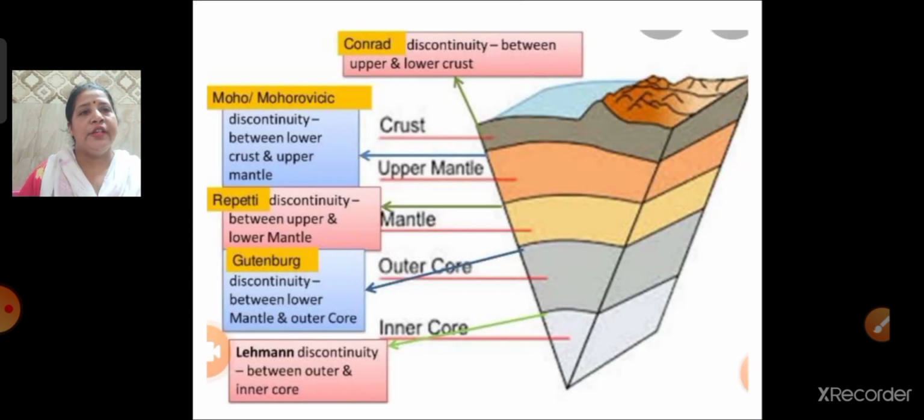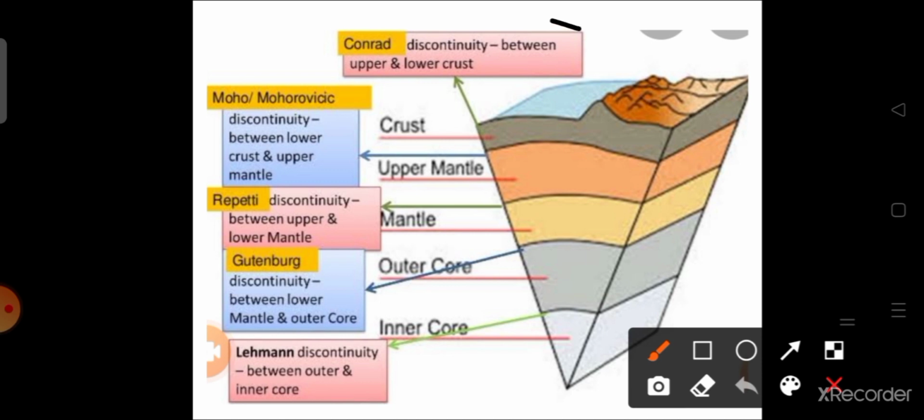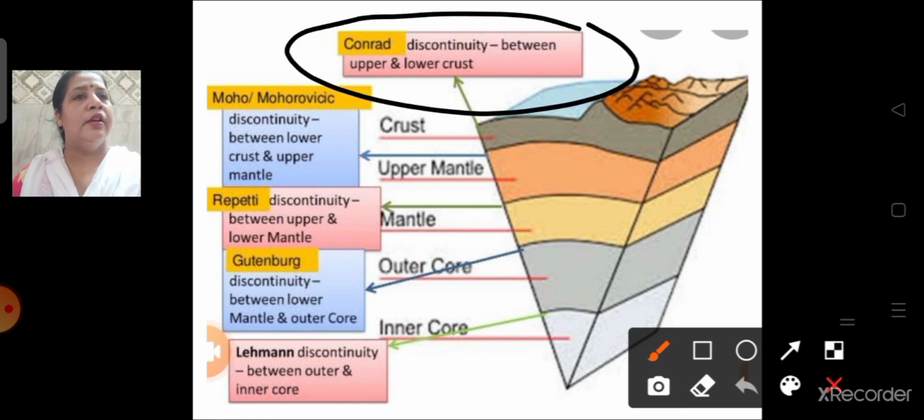Now you can see over here in this diagram, at the topmost part, Conrad discontinuity was found out between upper and lower crust. Then Moho discontinuity by Mohorovicic between the lower crust and the upper mantle.